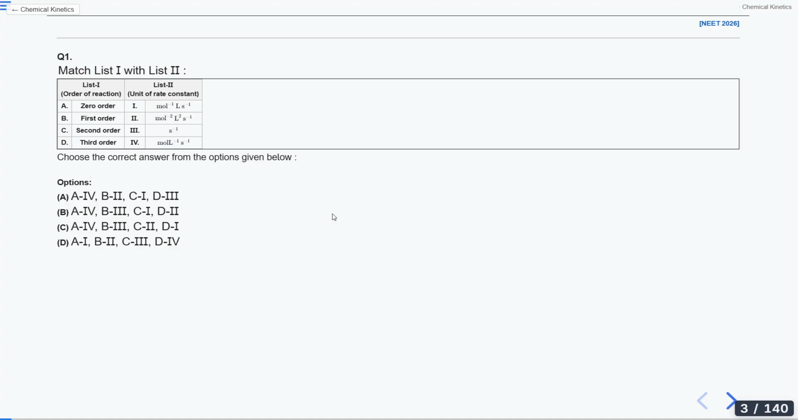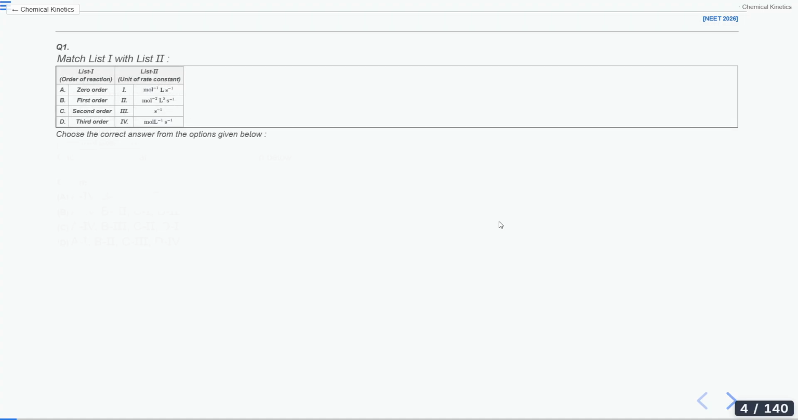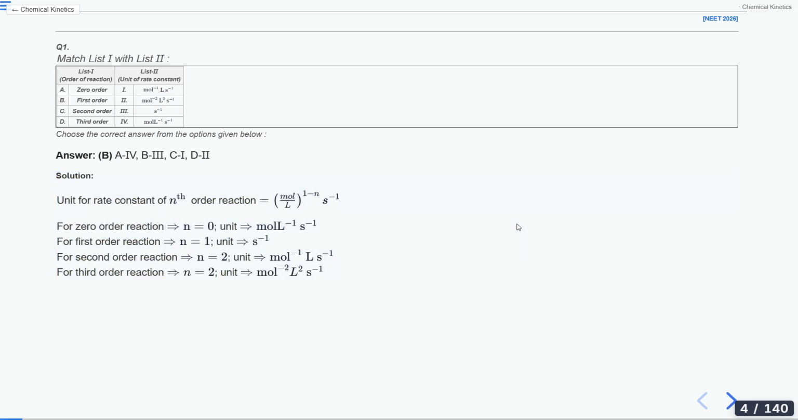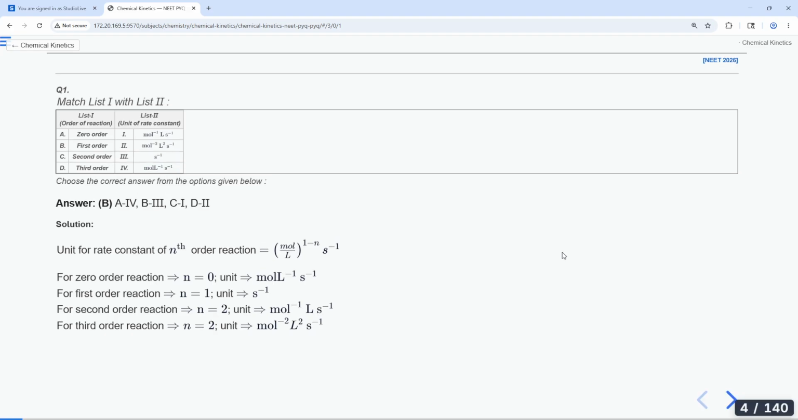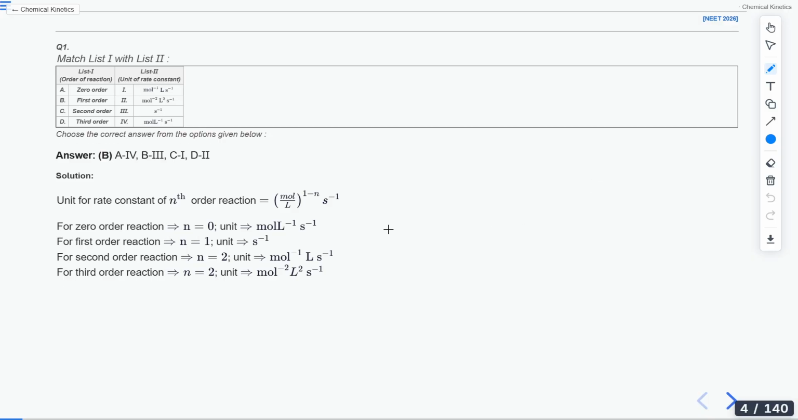So this is a very easy question which was asked this year. So yes, the correct answer would be B. How will we solve this? There is a formula for it. If you want to find the unit of the rate constant for the nth order of reaction, you will use this formula directly.